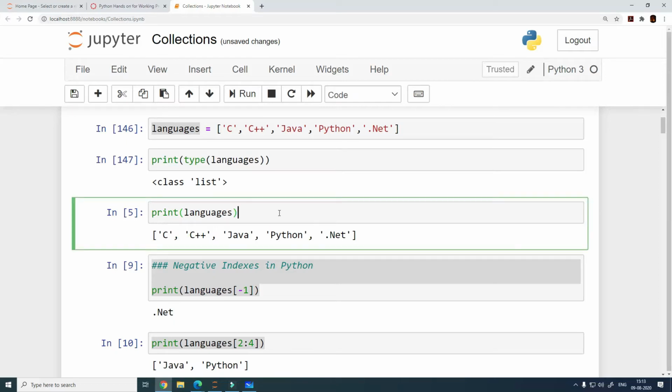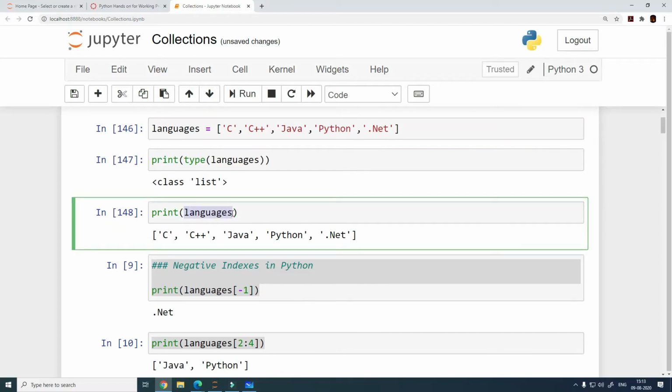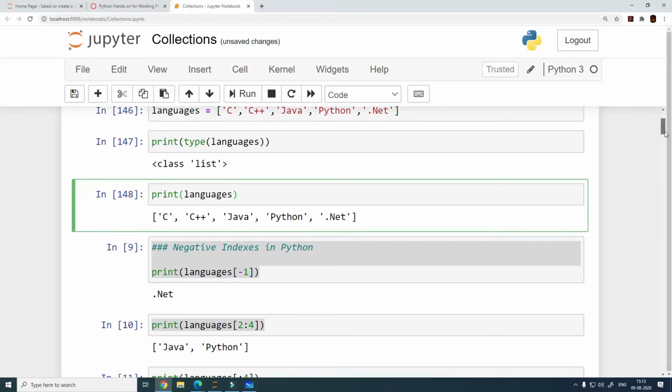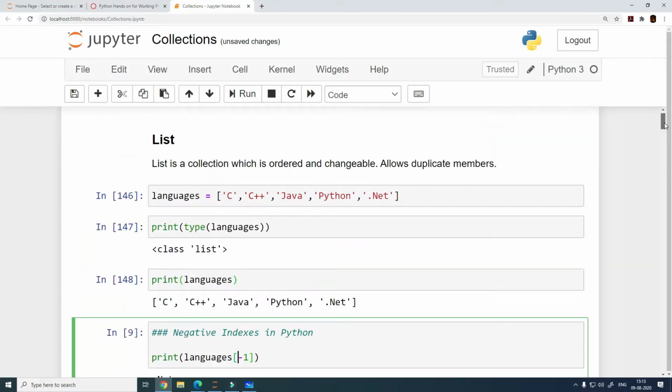Easy, we already have seen the print command. If you want to print all the elements or all the items of the list, then you simply use the print function and specify the list inside the parentheses. Okay, that is done. Now how do we access the items within this list? We have 5 elements in this list.